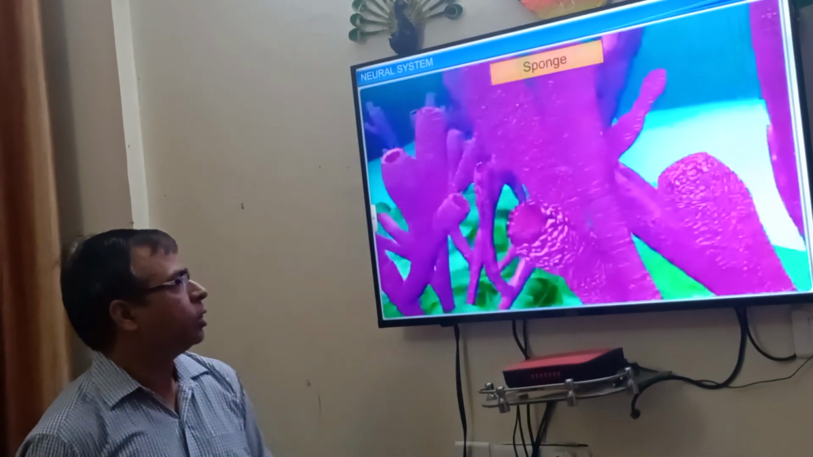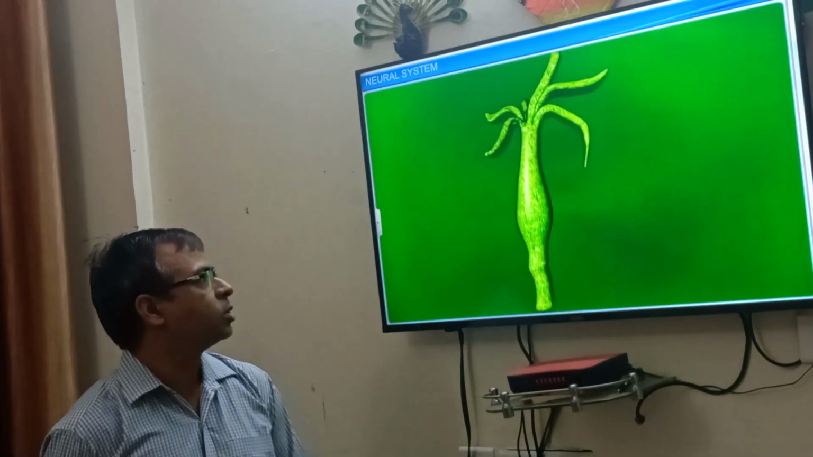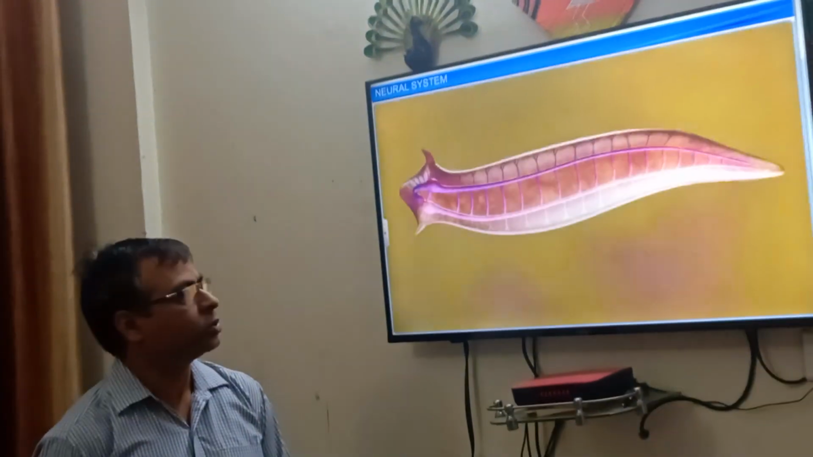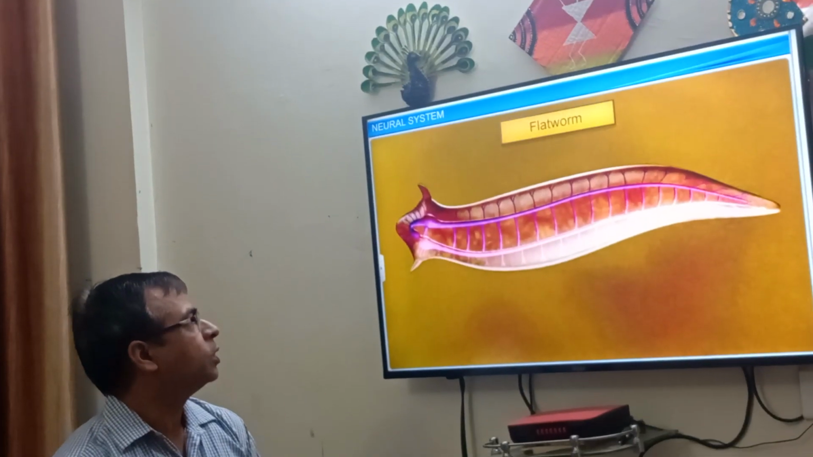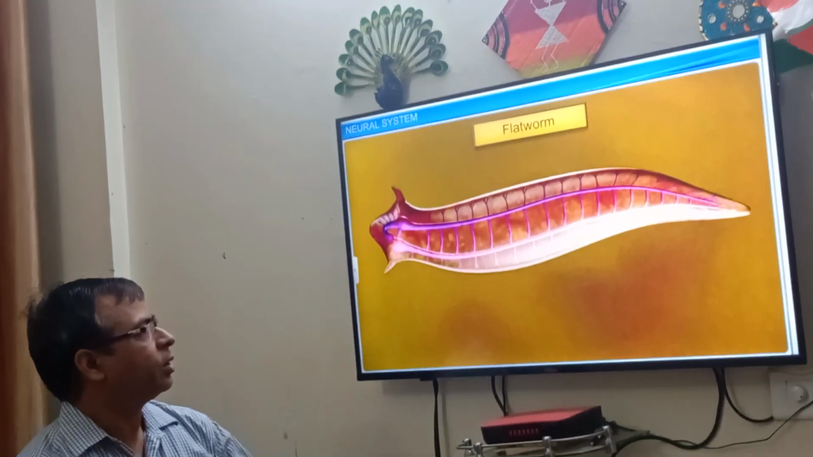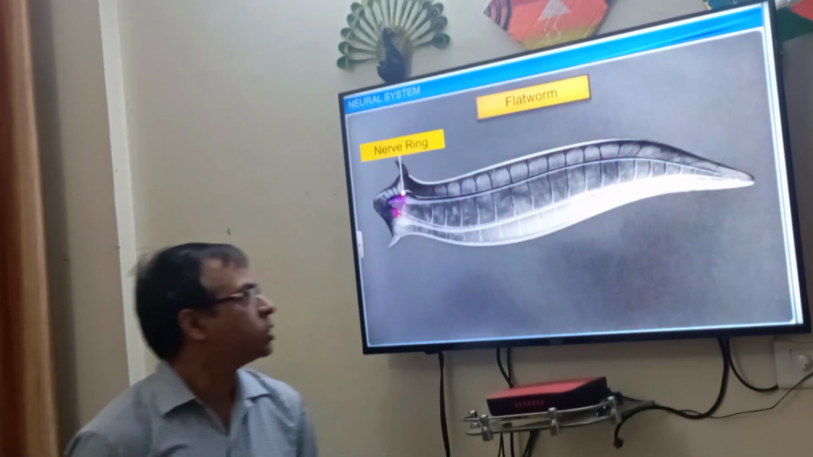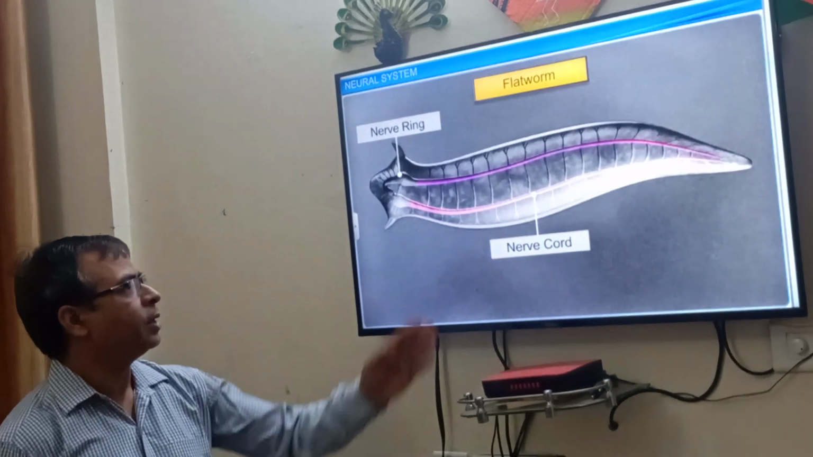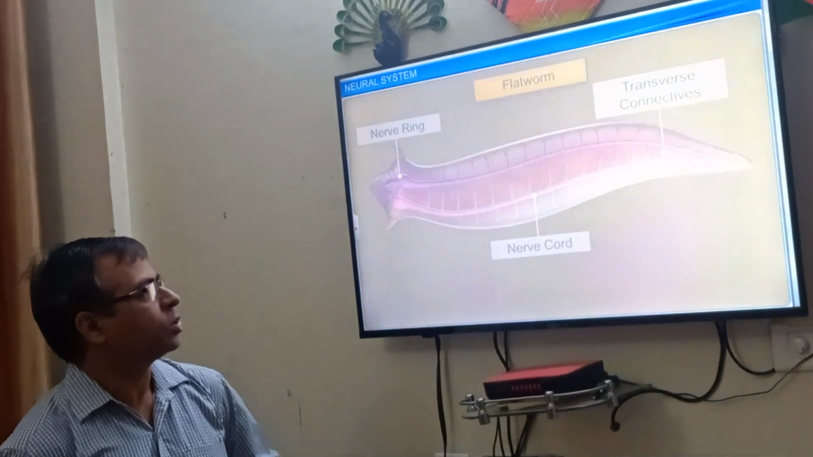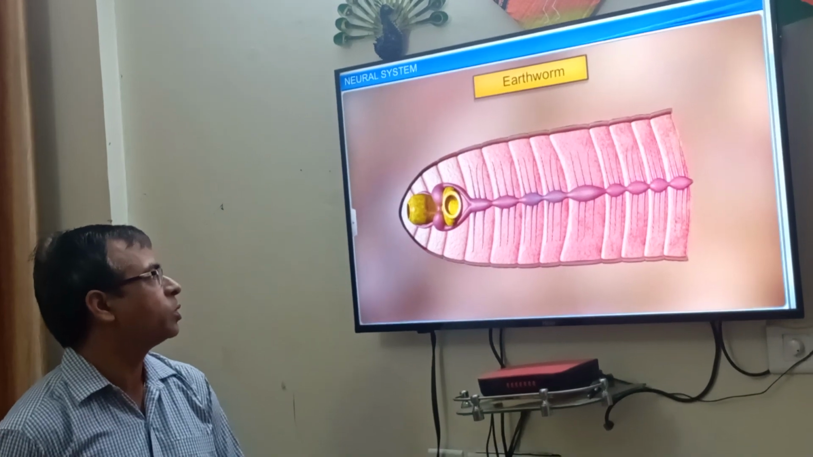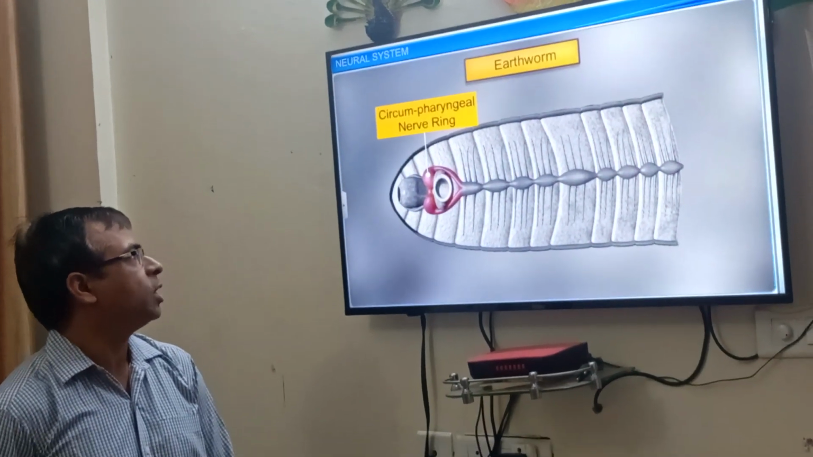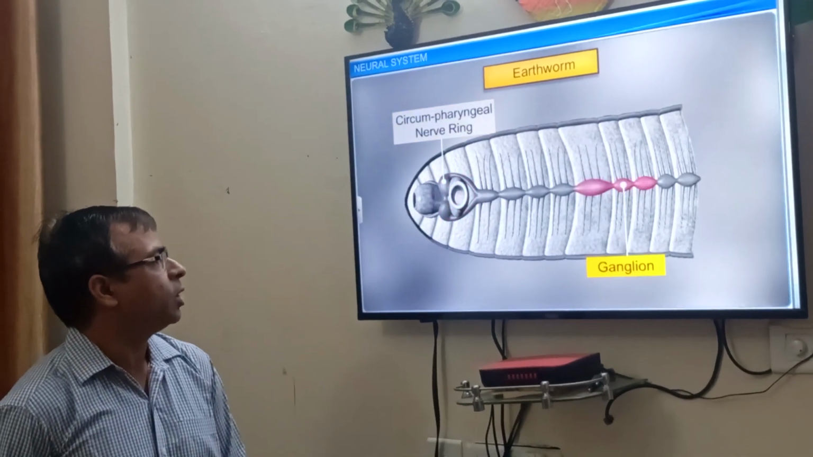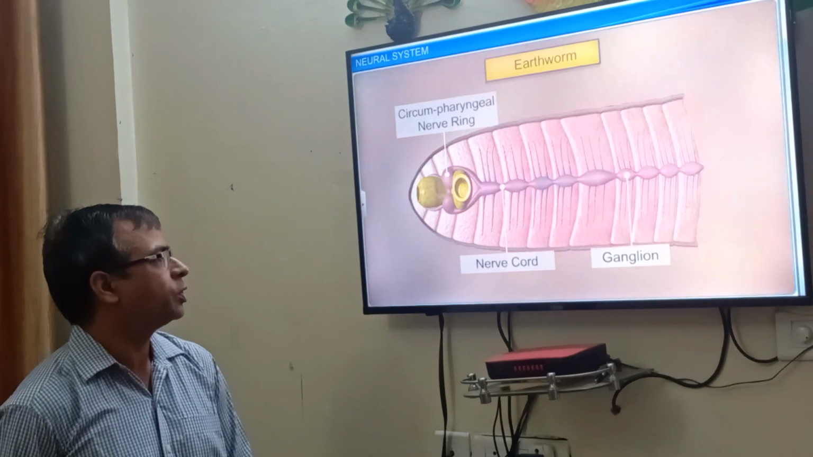These are sponges. They don't have neural systems, but in Hydra there is a network of neurons. This is flatworms. They have different neural systems. In this there are nerve rings and nerve cords interconnected by transverse connectives. You can see this. This is the earthworm neural system. Here are circumferential nerve rings, the circumferential nerve rings in earthworm. There are ganglia and nerve cords.